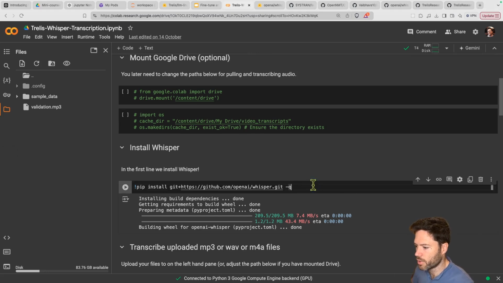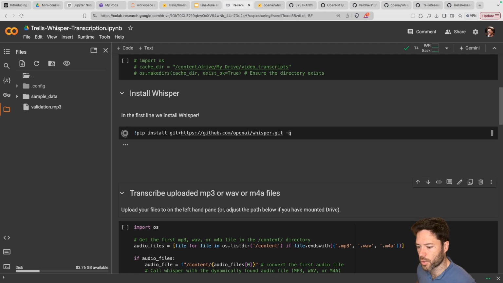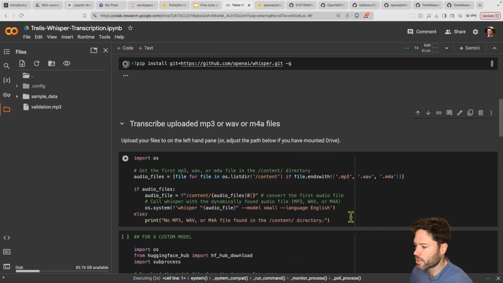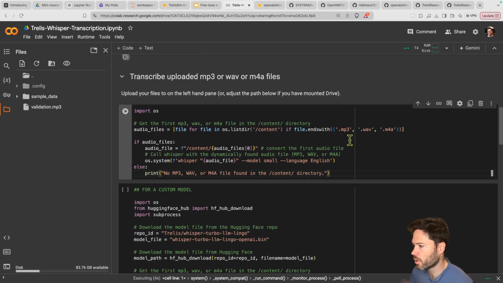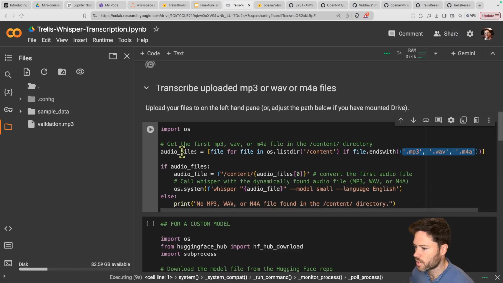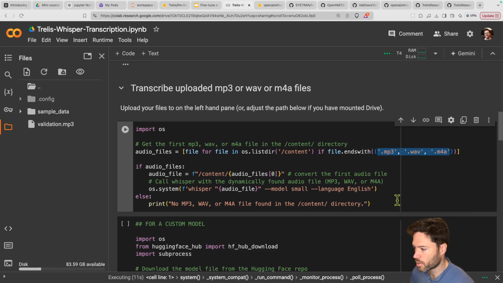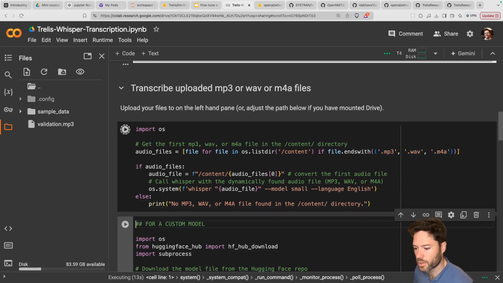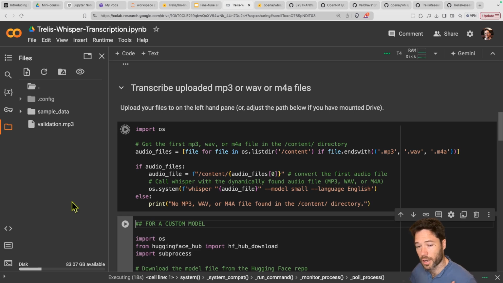But we can step through briefly and show you how. First we're installing Whisper, the OpenAI package. And then we're going to iterate through all of the audio files, MP3, WAV, or M4A formats, and transcribe each of those one by one. And that should then provide us with the transcribed files out here. It'll actually give us all of the formats here on the left-hand pane.